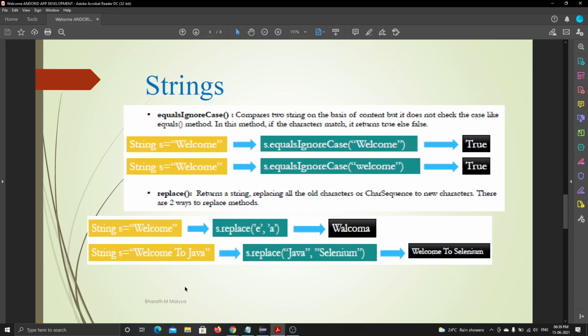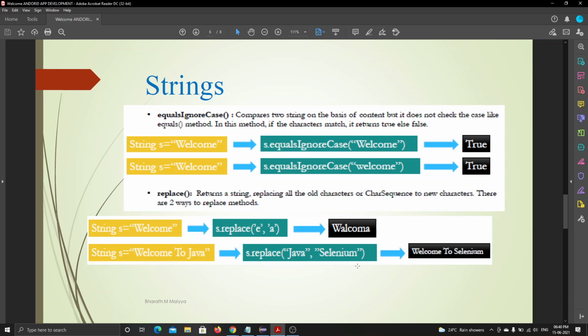When I want to replace a whole string or a part of a string, I use the string type. In simple words, if you want to replace two to three words in a sequence, use double quotation. If you want to replace a single character, use single quotes. In the first place I replace Java, and in the next place I write Selenium. I want to replace this Java with Selenium.